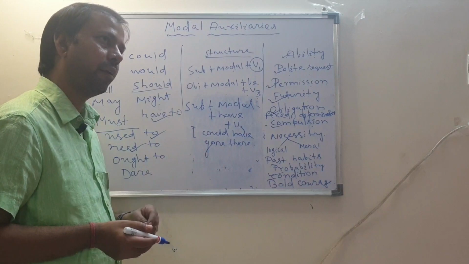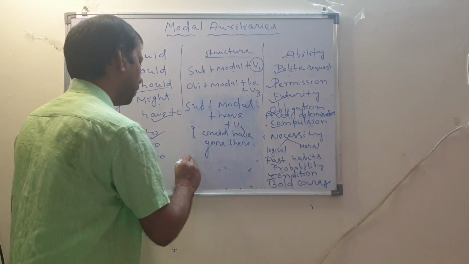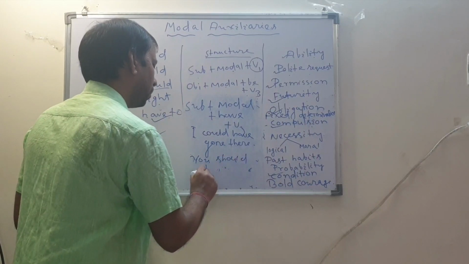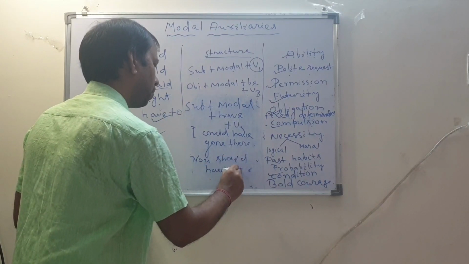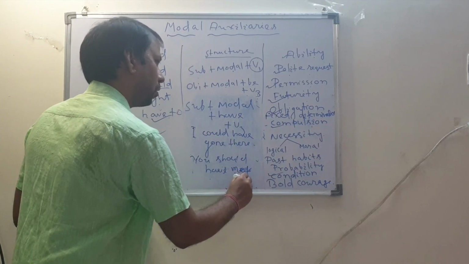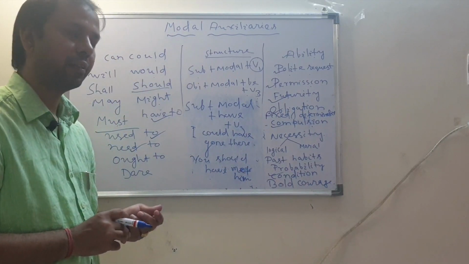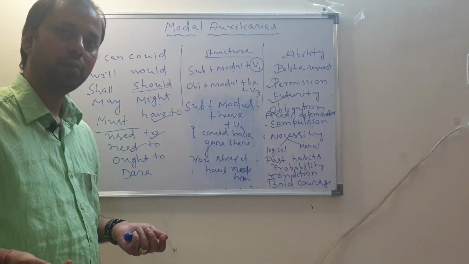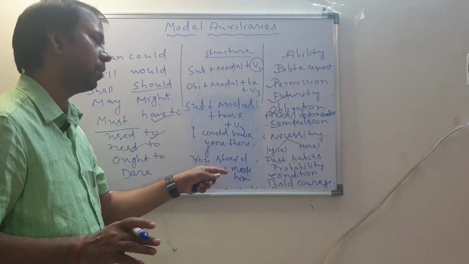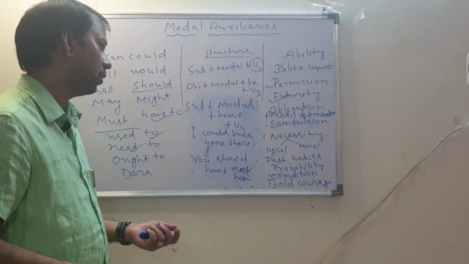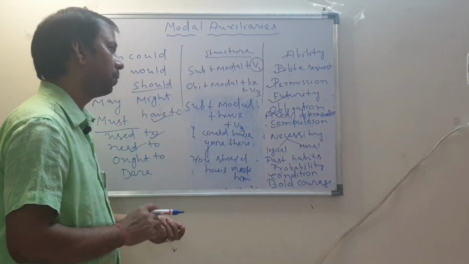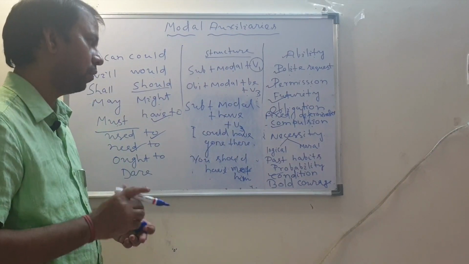I could have gone there. Or you should have met him. Or India should have defeated Bangladesh. That means India is expected to beat Bangladesh, but India lost the match. India should have defeated them. So could have, should have, these we use in a negative sense: modal auxiliary plus have plus past participle form of the verb. This is another use of modal auxiliaries.